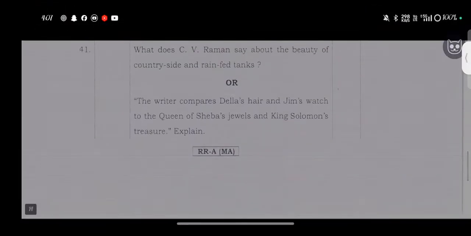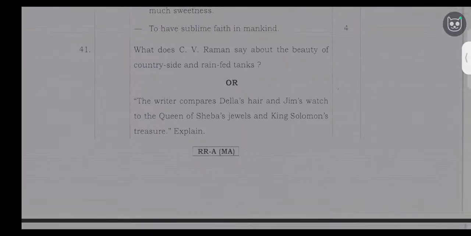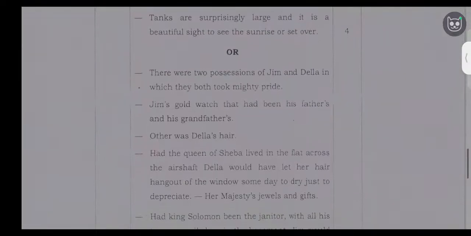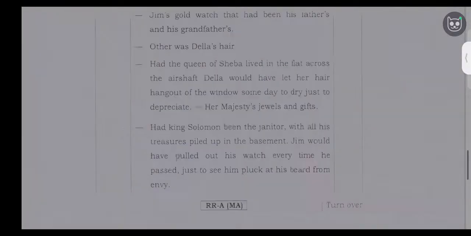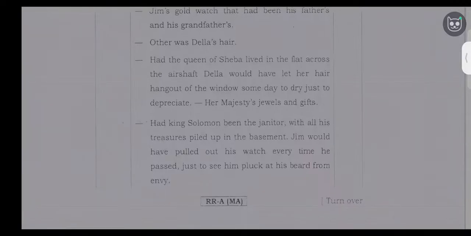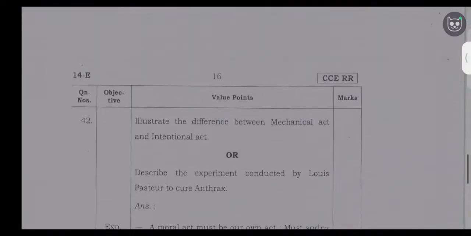Next question: the writer compares Stella's hair and Jim's watch to the Queen of Sheba's jewels and King Solomon's treasure. Explain. So, there were two positions to see him pluck at his beard from envy.